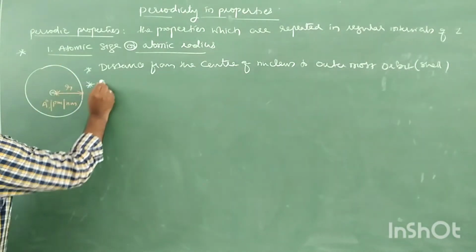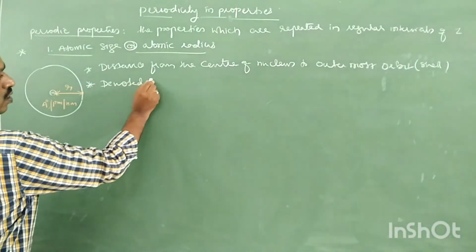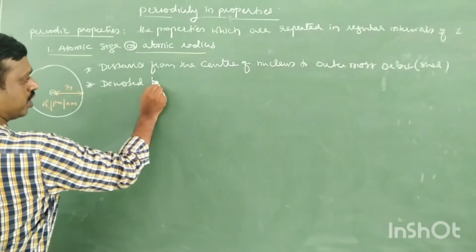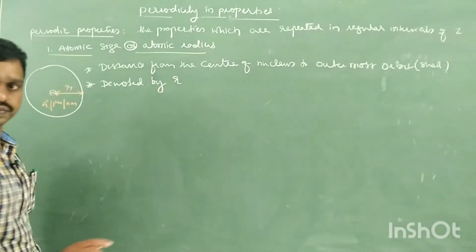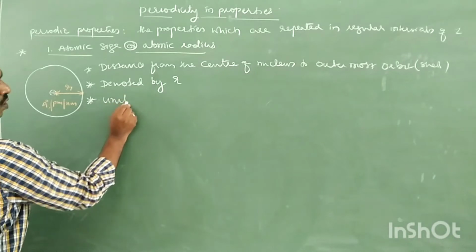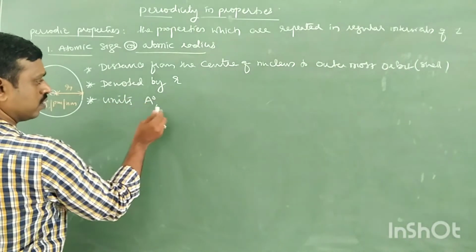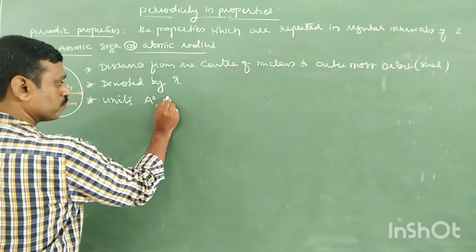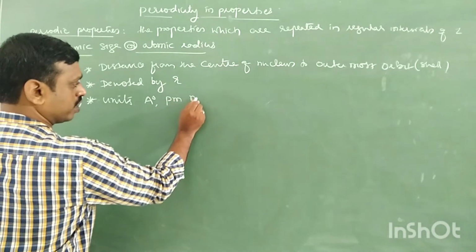It is denoted by R. Units: angstrom, picometer, nanometer, etc.